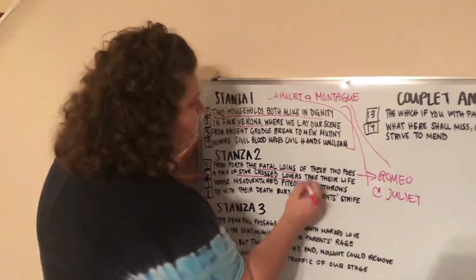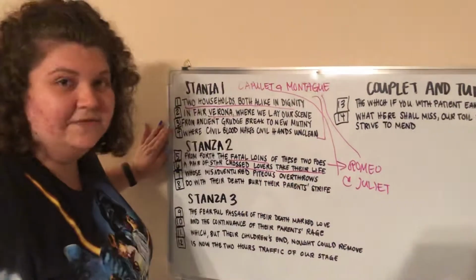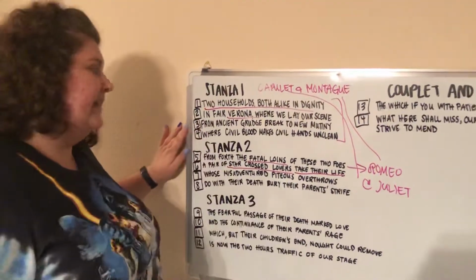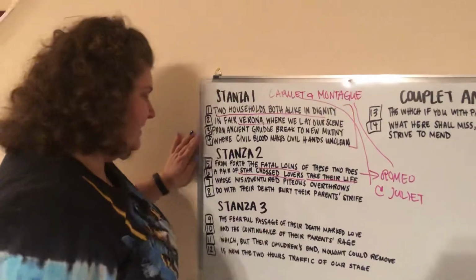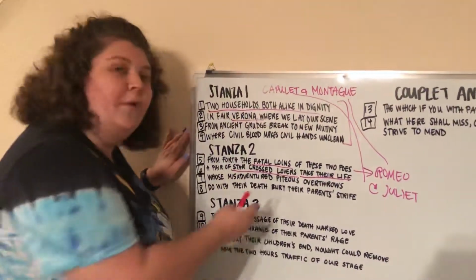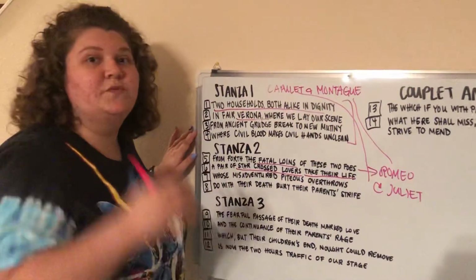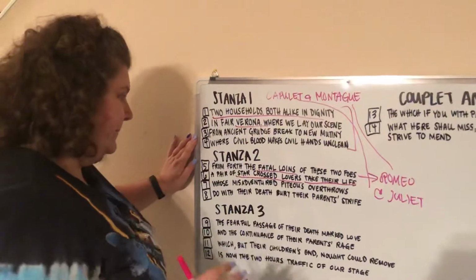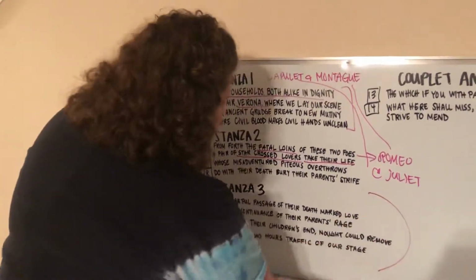And they say, take their life. It means they're going to kill themselves. Whose misadventured piteous overthrows. Basically, no matter what they do, it's always going to end the same. Do with their death bury their parents' strife. So hopefully in their death, their parents will finally get over themselves and stop fighting. But you know life can never be that way. So then we move to stanza 3.